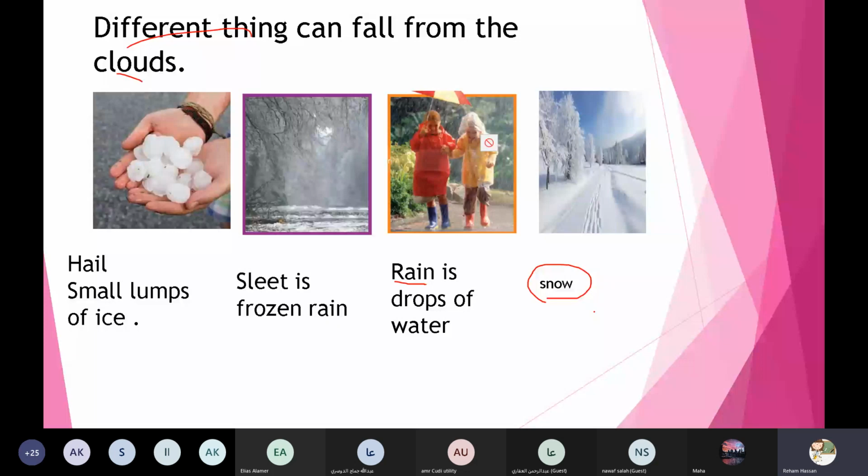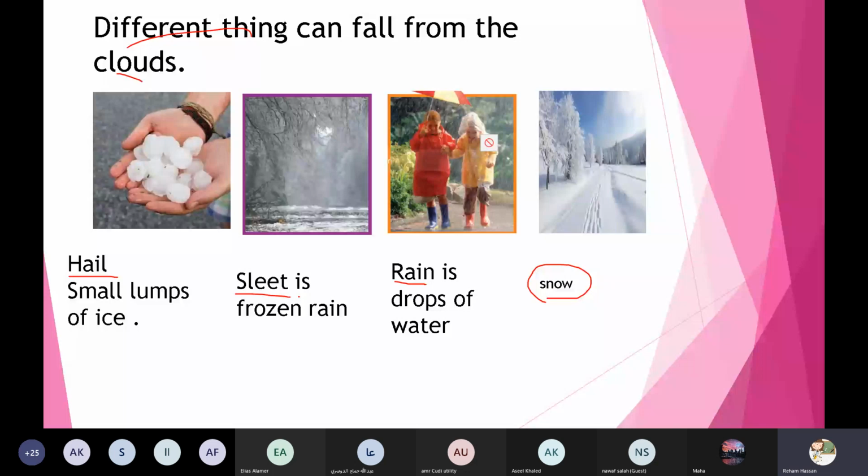Sleet and hail. Yes, sleet and hail. So hail, sleet, rain, and snow. Thanks a lot, Abdurrahman Ammar. Okay.